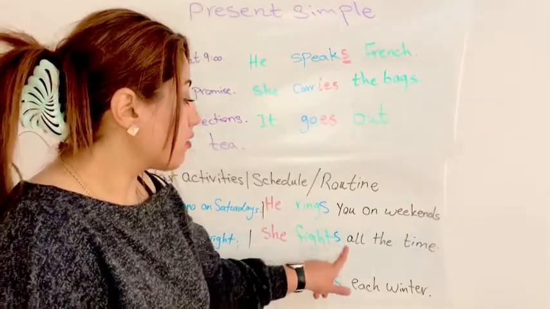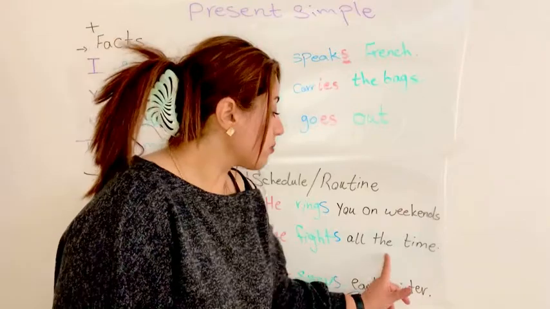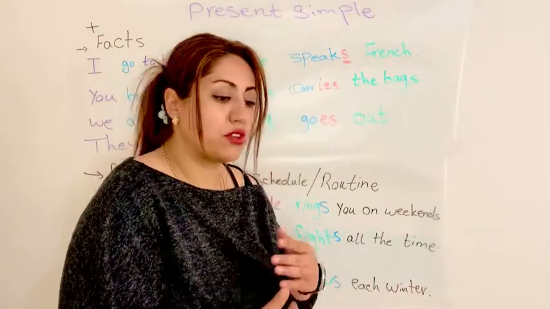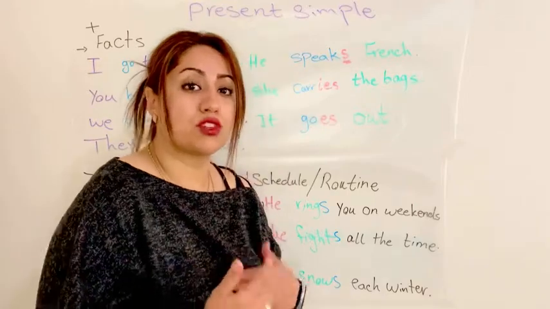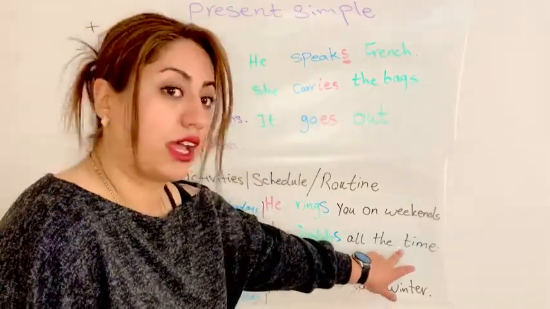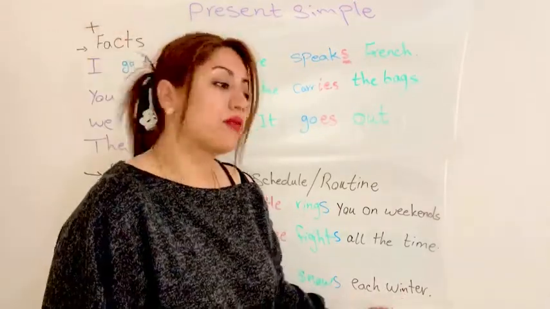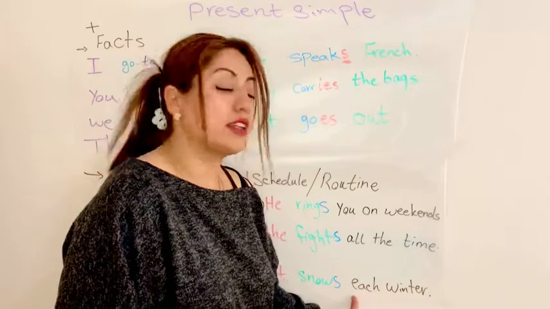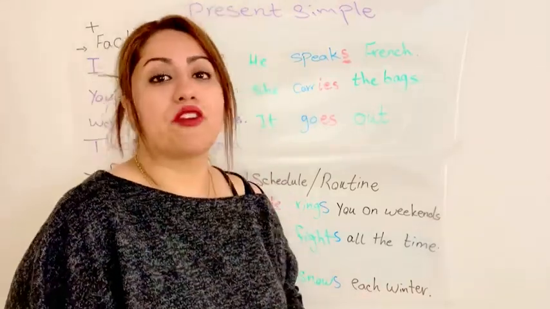She fights all the time. This expression again shows the frequency of an activity. It shows how many times, all the time she is fighting us. So it's she fights all the time. It snows each winter. Each is another expression used with present simple, like every.